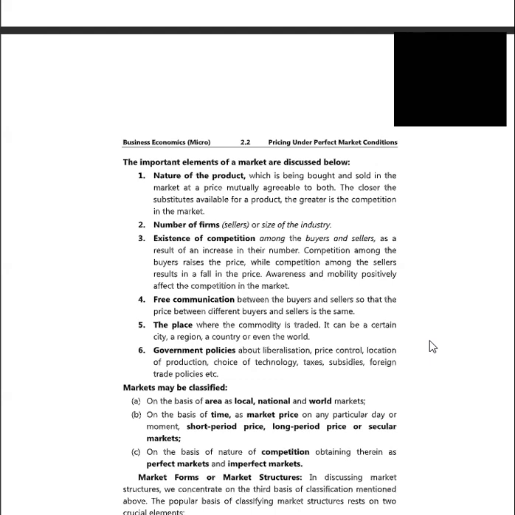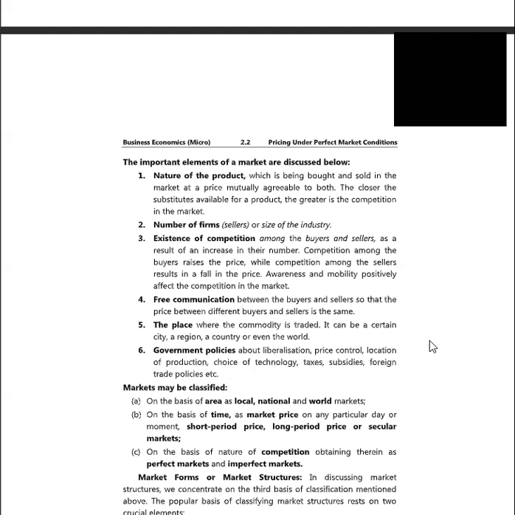So what are the important features? Firstly, we have nature of the product, which is being bought and sold in the market at a price mutually agreeable to both. The closer the substitutes available for a product, the greater is the competition in the market. Then number of firms or the size of the industry.